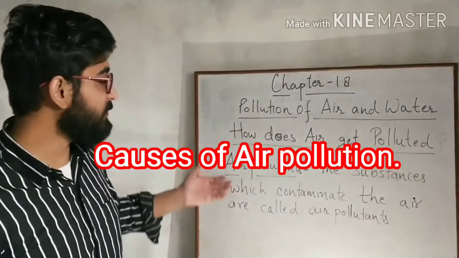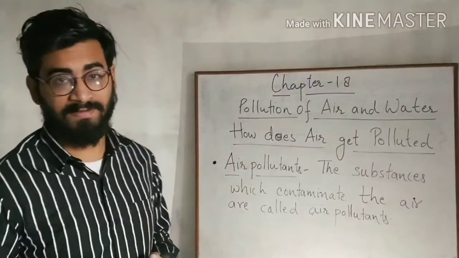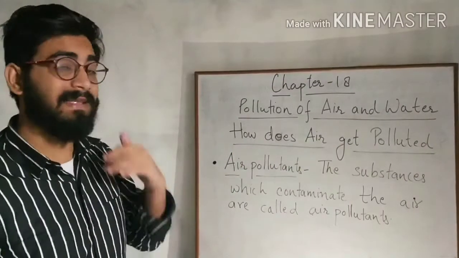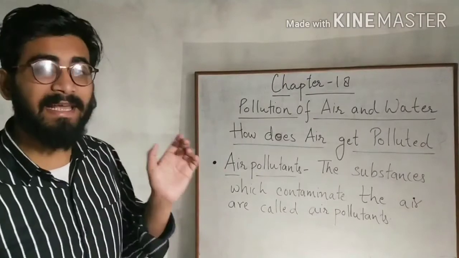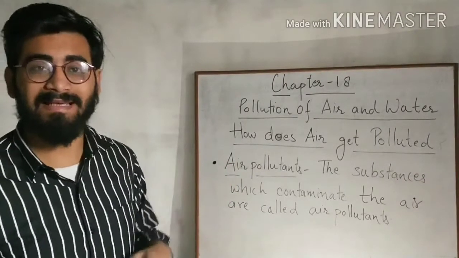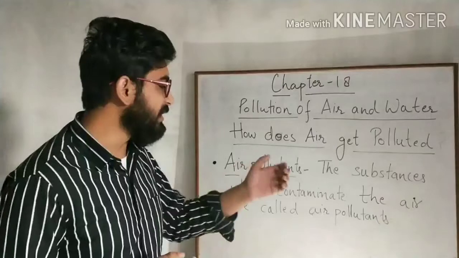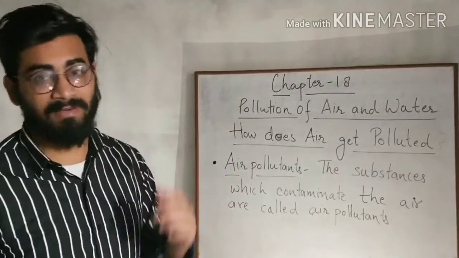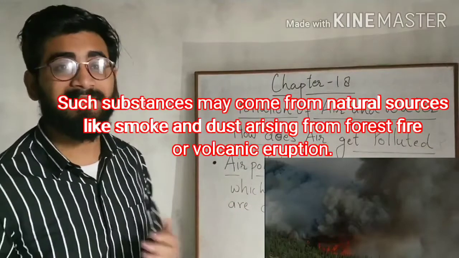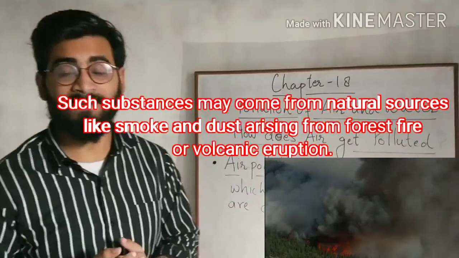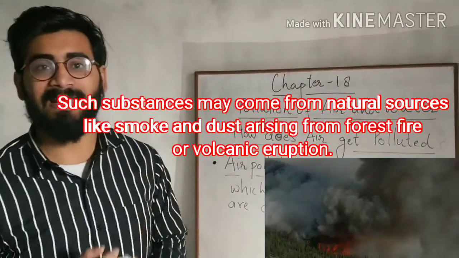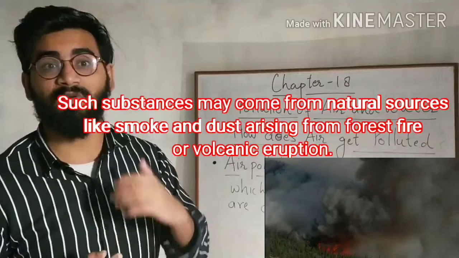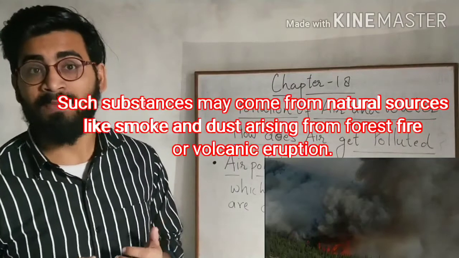First of all, you should know about air pollutants. What are air pollutants? The substances which contaminate or pollute the air are called air pollutants. Such substances may come from natural sources like smoke and dust arising from forest fires or volcanic eruptions.